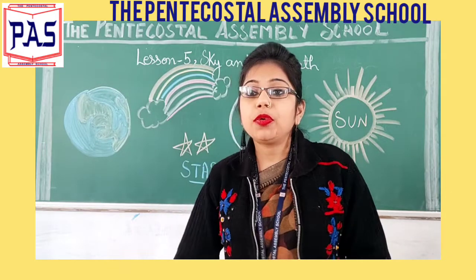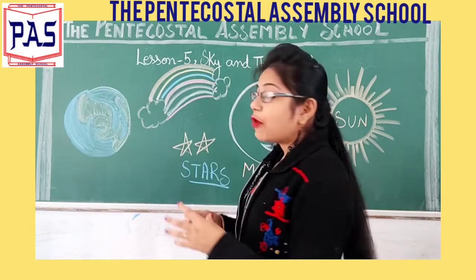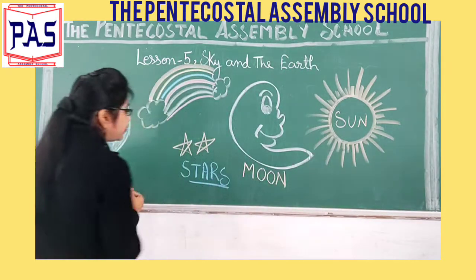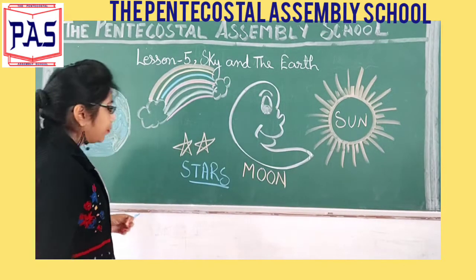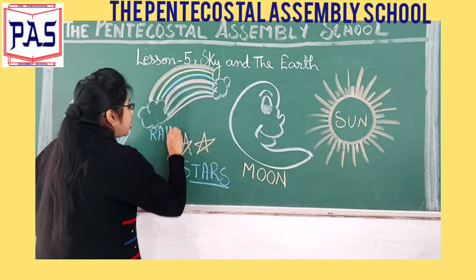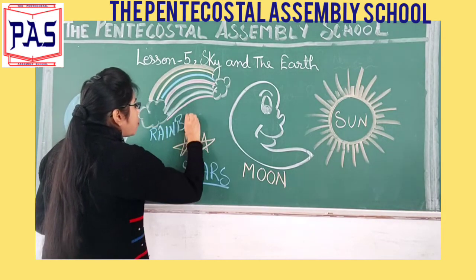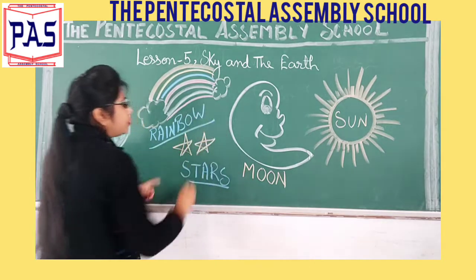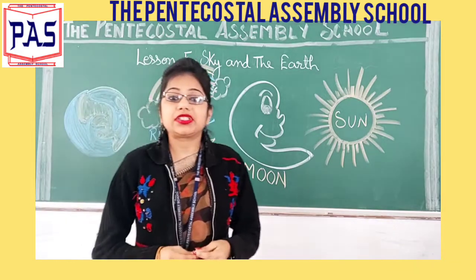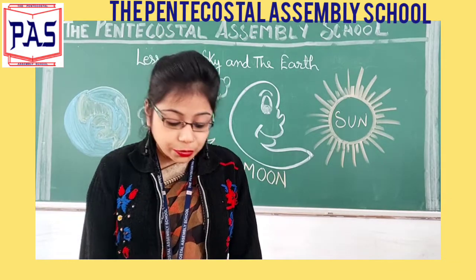So from the clue we form the word. The word is rainbow. The spelling of rainbow is R-A-I-N-B-O-W. Rainbow.